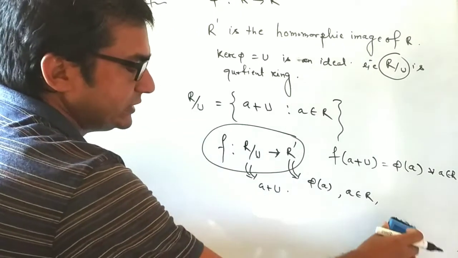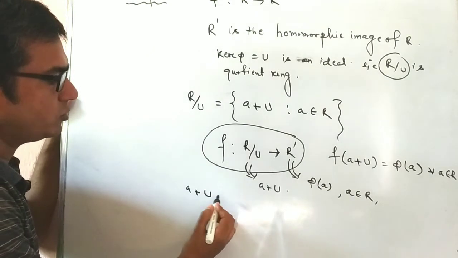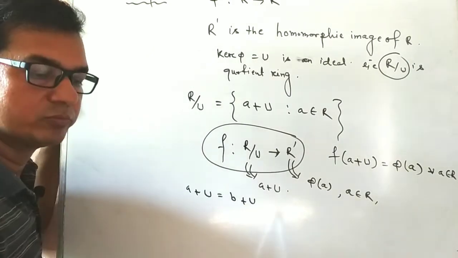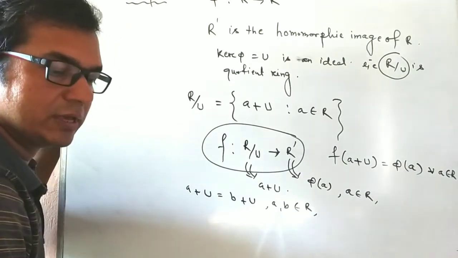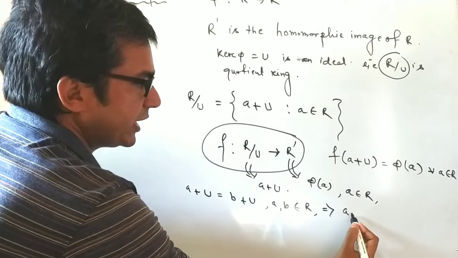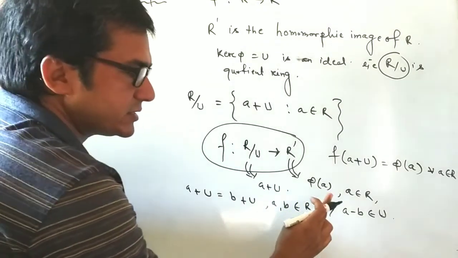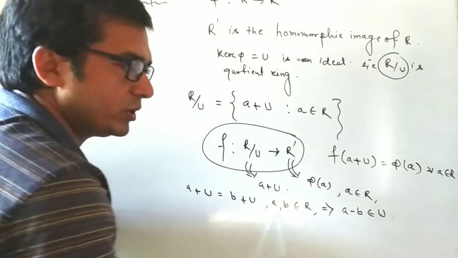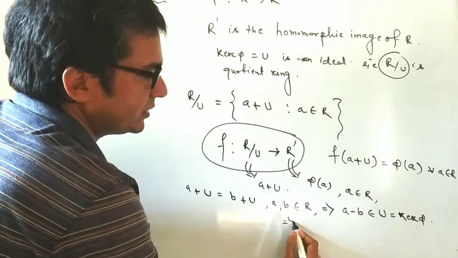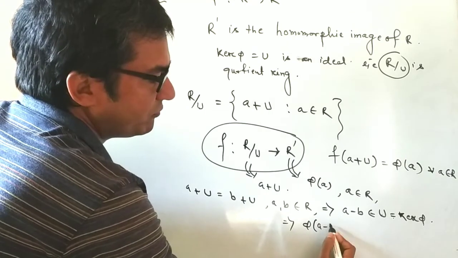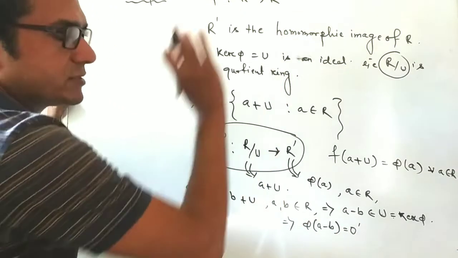Now to show this mapping is well defined, let A plus U equal B plus U, where A, B both belong to R. This gives A minus B belongs to U. Since A minus B belongs to U and U is kernel phi, phi of A minus B equals 0 dash, the zero element of R dash.